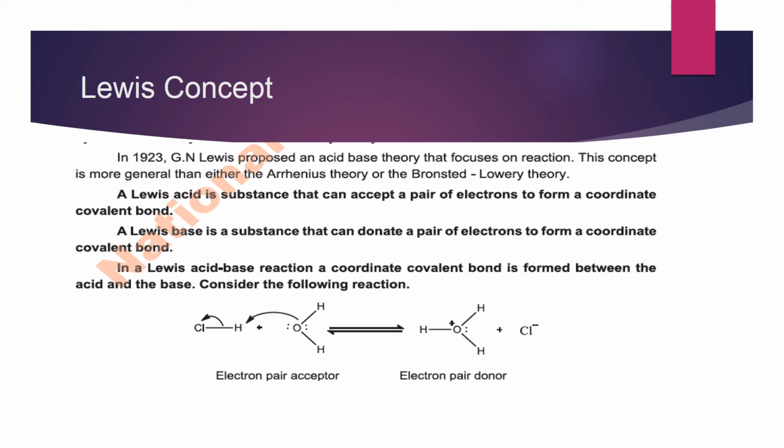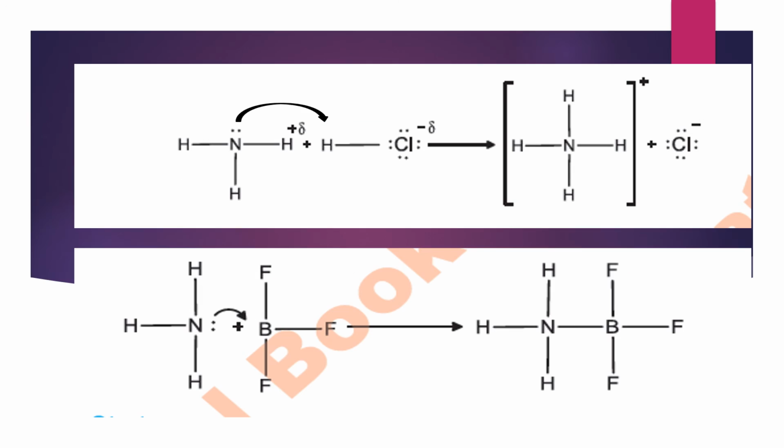As it is the electron pair donor, it will behave as the Lewis base. And hydrogen chloride is accepting the electron pair from the water. It means this hydrogen chloride is the Lewis acid, as it is the electron pair acceptor species. And a coordinate covalent bond is formed between the oxygen of the water and hydrogen of the hydrogen chloride.